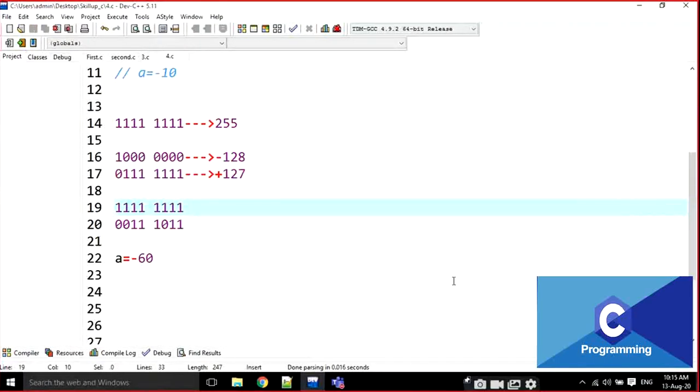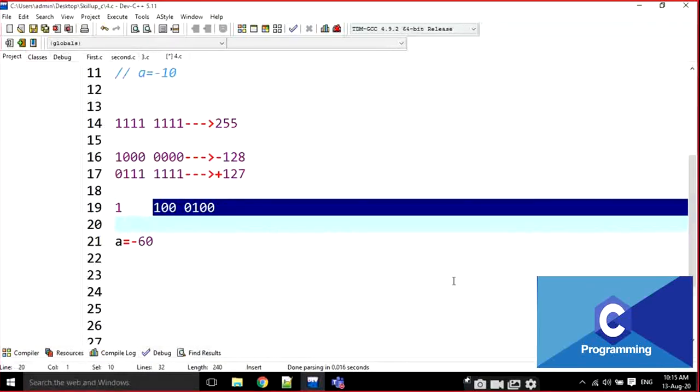Correct, Manu. Correct. Okay, then I am going to change here. Where the ones are, I am going to change them to 0. This is also 0, and this is also 0, and the last two also 0. And this is minus 60. I am going to calculate it. What is the binary value for this one?